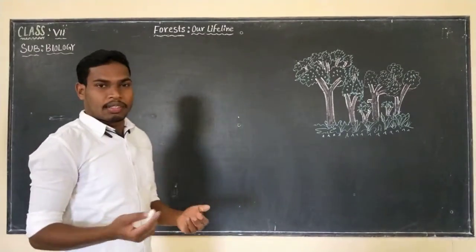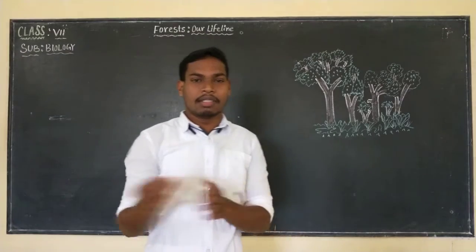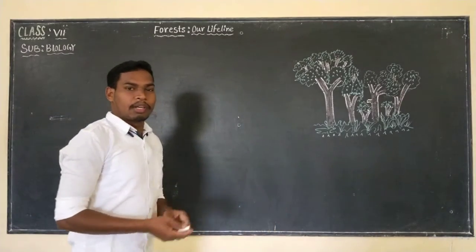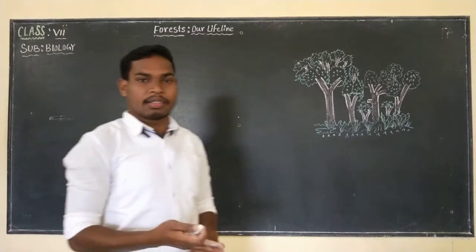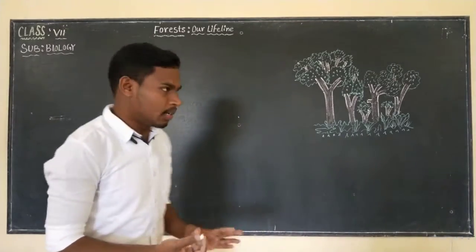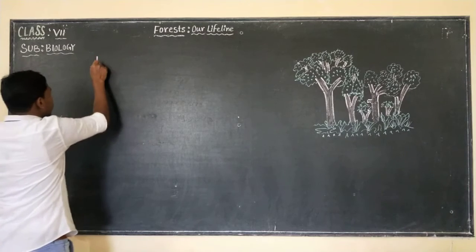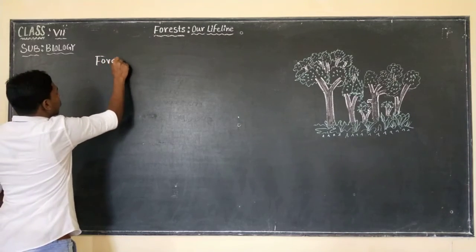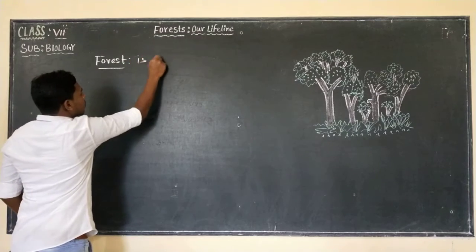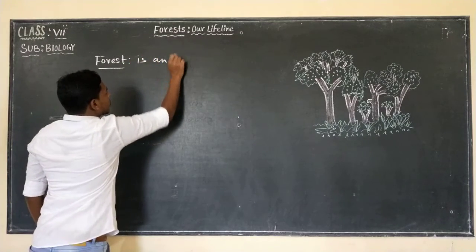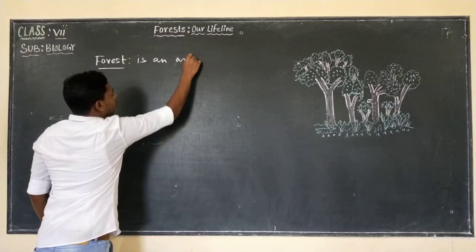So what is a forest? Forest is an area where more number of trees are found, isn't it? More number of trees, shrubs, grasses, creepers and even herbs. So what is that? It is a forest. Forest is an area.